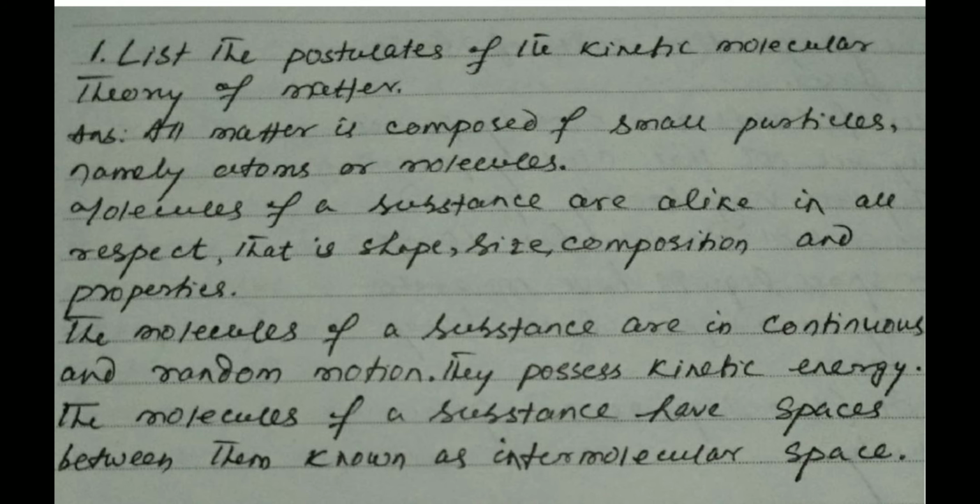The answer is: all matter is composed of small particles, namely atoms or molecules. Molecules of a substance are alike in all respects, that is, shape, size, composition, and properties. The molecules of a substance are in continuous and random motion. They possess kinetic energy. The molecules of a substance have spaces between them, known as intermolecular space.